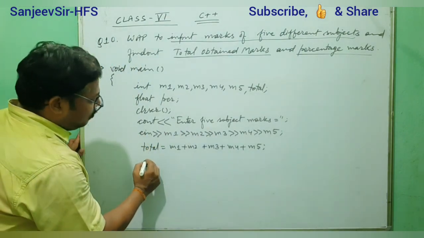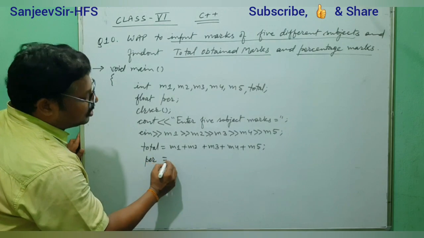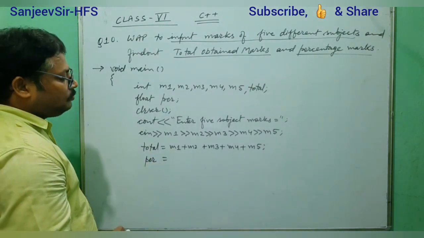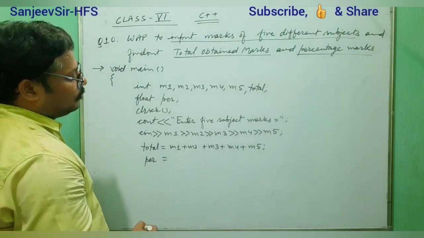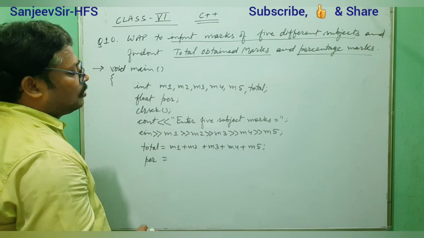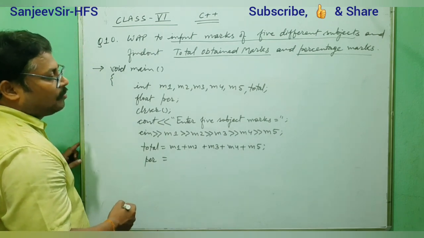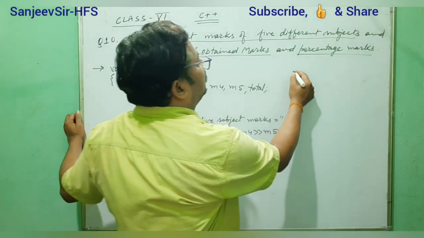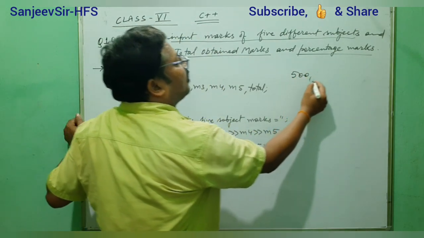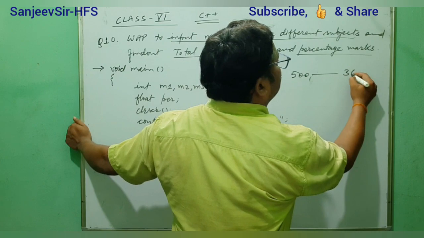So now percentage. What will you do? Suppose somebody obtained, out of total marks 500, they got 365.